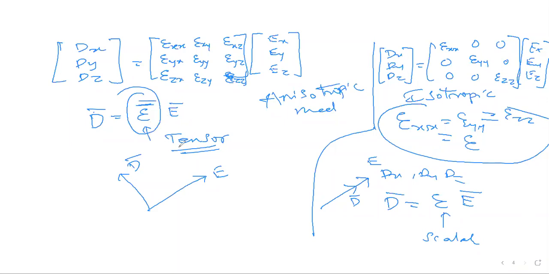We call it a tensor. That means my E and D can be in different directions. Whereas if the medium is isotropic, that means epsilon is the same for all directions, and my D bar will be epsilon E bar. Here epsilon becomes a scalar, and D bar and E bar are in the same direction. So this was just a kind of revision of electrostatics.